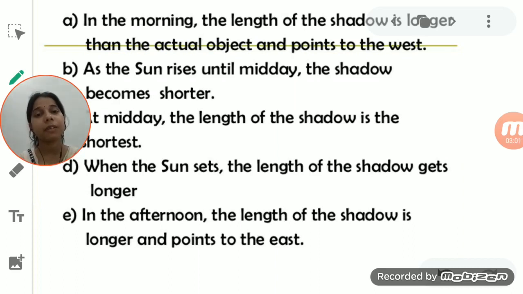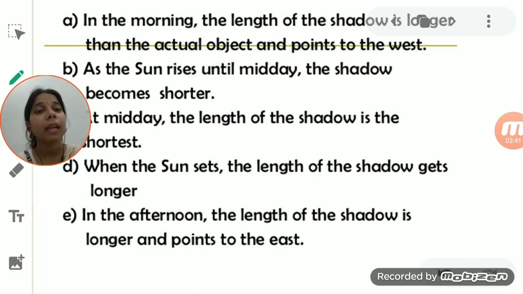In the morning, the size of your shadow is elongated or long. At noon, at midday, your shadow is the shortest one. Again, when the sun sets, at that time the length of the shadow is longer. So when we talk about sunlight, due to the movement of the sun from east to west, the shadow also changes with that.